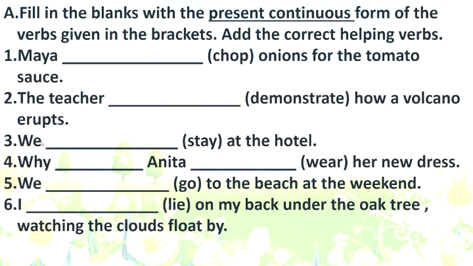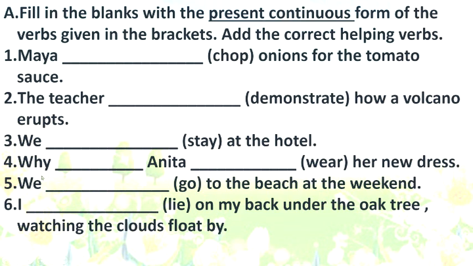Let us see number 3. We dash stay at the hotel. We is my subject. It is plural subject. Stay is the verb. So, take care of your helping verb. Add ing to the verb and then write your answer.